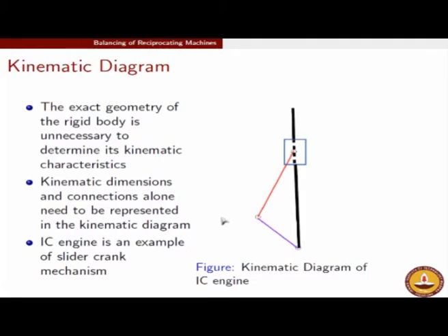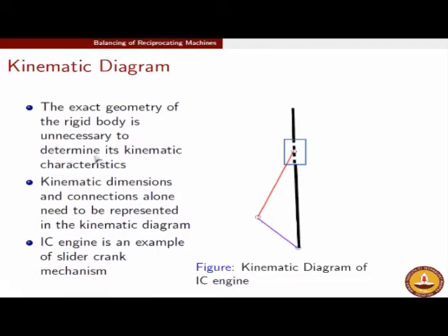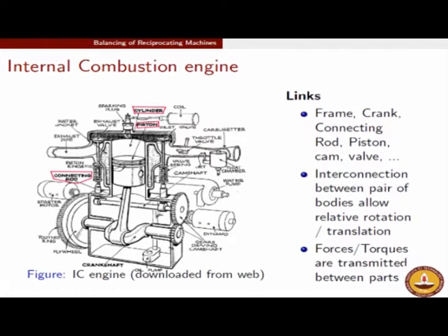But before we go to the dynamics, as we said, we will refresh our memory of the kinematics part of it, and that is what we are going to do very quickly. You will recall that the reason we do not worry about the actual construction of the engine is because the exact geometry of this rigid body is irrelevant for the study of kinematics. It may be relevant for many other purposes of practical importance, but as far as the kinematics of this problem goes, it is not relevant, for example, to know the thickness of the crankcase. It is not relevant to know the material of the con rod. It is not relevant to know how many liners are there in the piston.